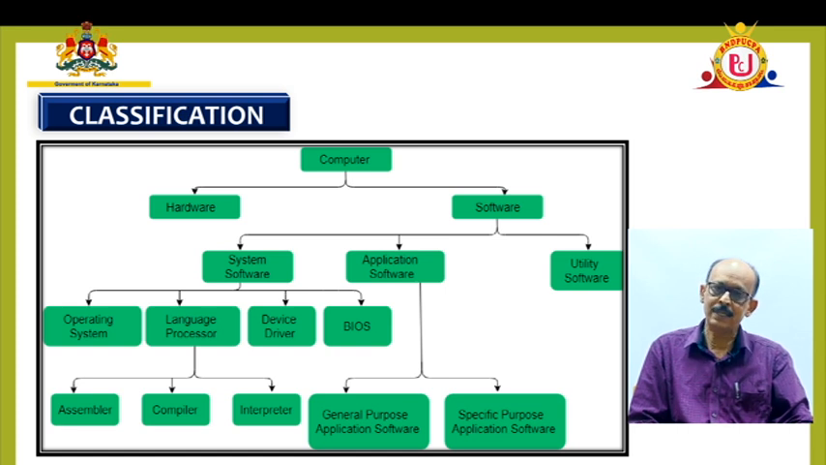Basically, the computer deals with two things, which I have told you earlier: hardware and software. Of course, without the human being, without the user, these two become a waste. Software is classified as system software, application software, and utility software. System software, as I told you earlier, is basically used to communicate with the system.